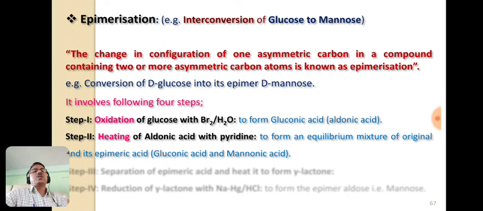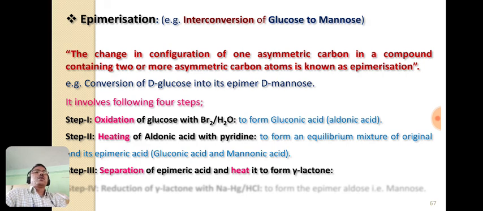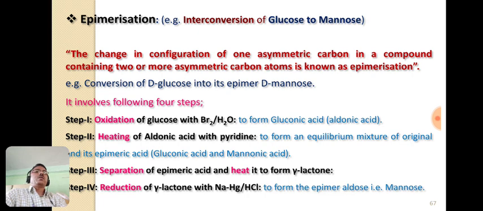Then we have to separate it and select the mannonic acid and heat it, that forms the gamma lactone, and finally this gamma lactone on reduction with sodium amalgam and hydrochloric acid forms mannose.